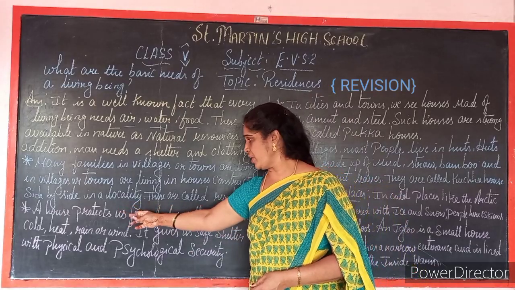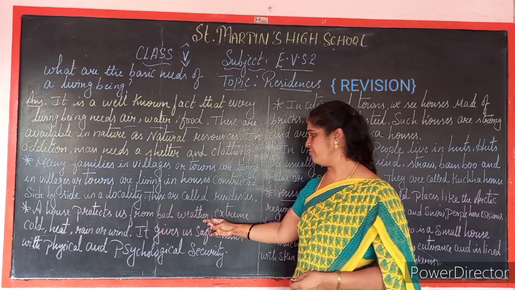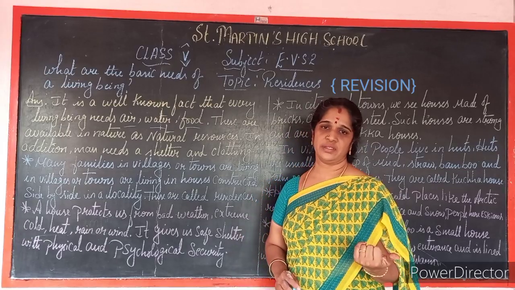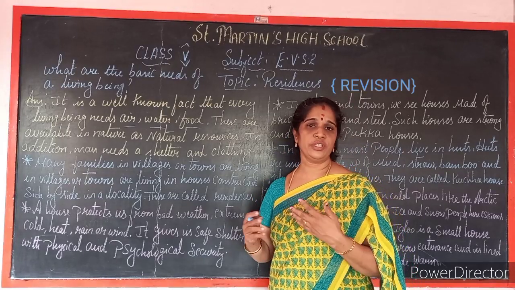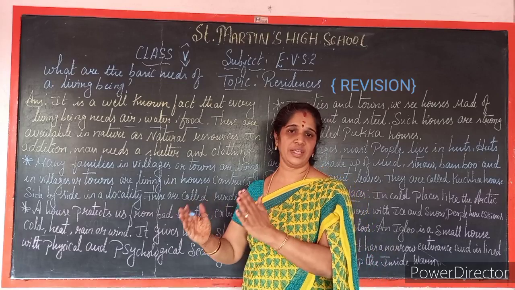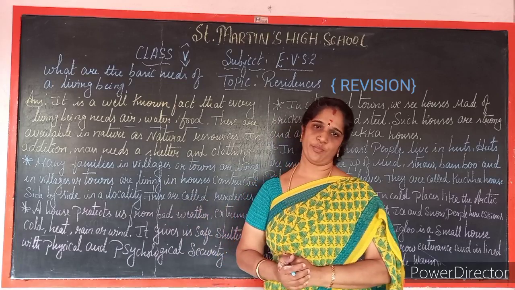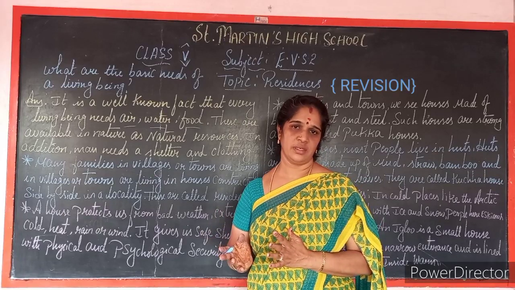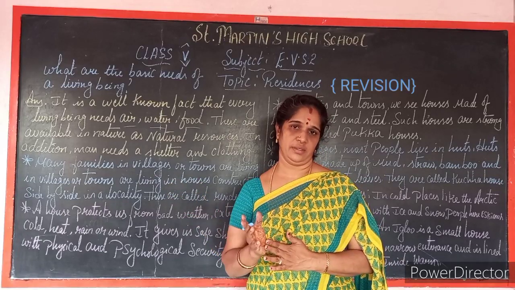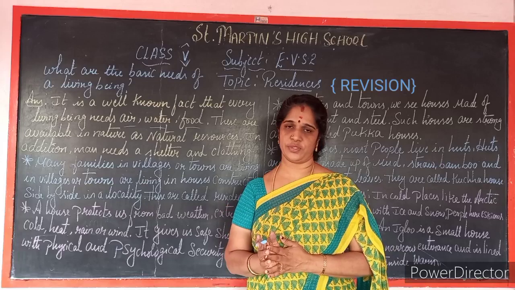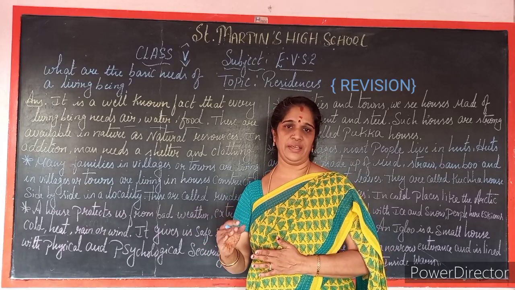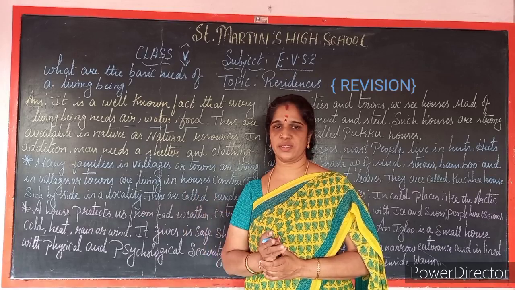Firstly, a house protects us from bad weather. For example, if we don't have the house, can we live on the street? It is impossible. Heavy rain, floods, winds, when vast wind blows, can we live without a house on the streets?